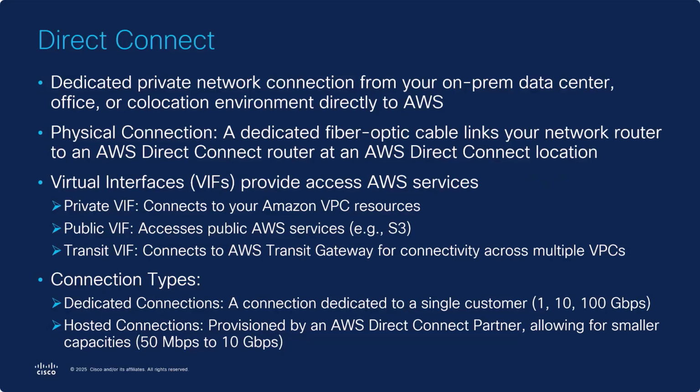Direct Connect is a dedicated private network provided by AWS to connect data centers or colocation environments to AWS Cloud. The physical connection is a dedicated fiber optic cable from your network router to the AWS Direct Connect router at an AWS Direct Connect location. It utilizes virtual interfaces to provide access to AWS services. There are private and public virtual interfaces, as well as transit virtual interfaces to connect the transit gateway to provide centralized access to multiple AWS VPCs.